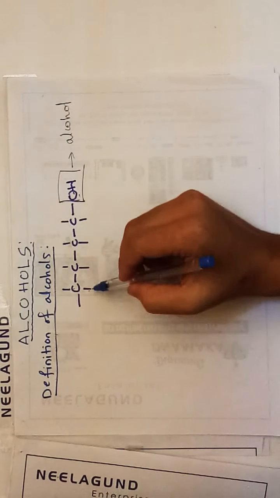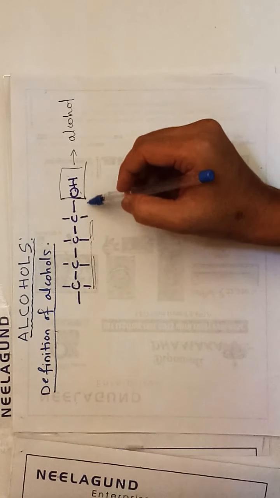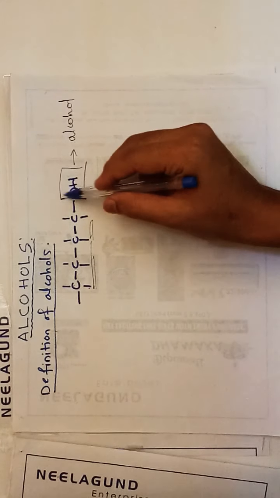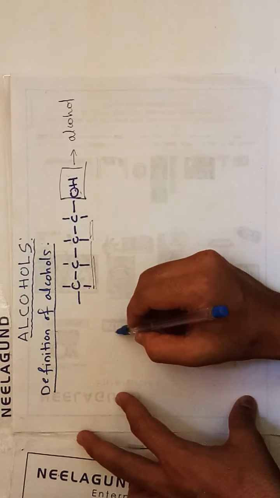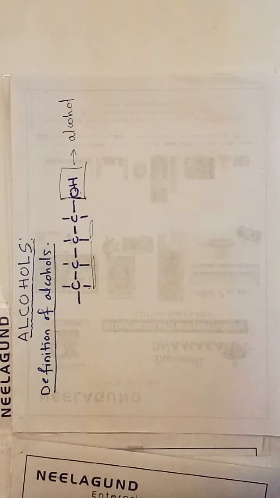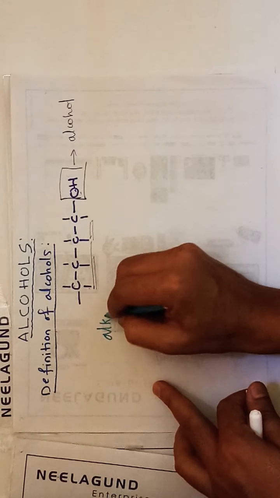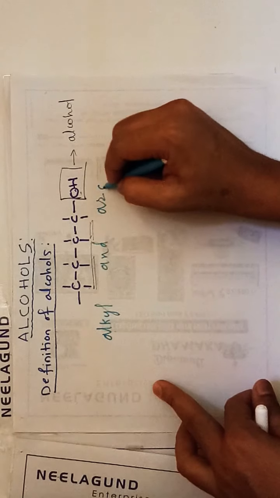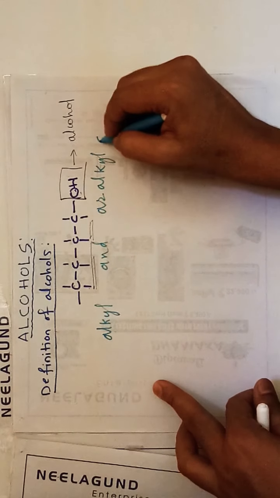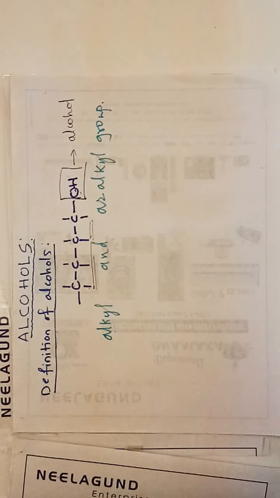So how can we define it? Alcohols are organic compounds in which the OH group is directly attached to an alkyl group. Here the main important thing is alkyl. Alkyl and aryl group.